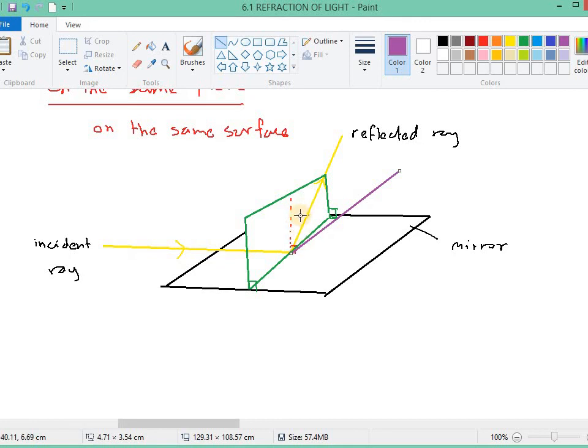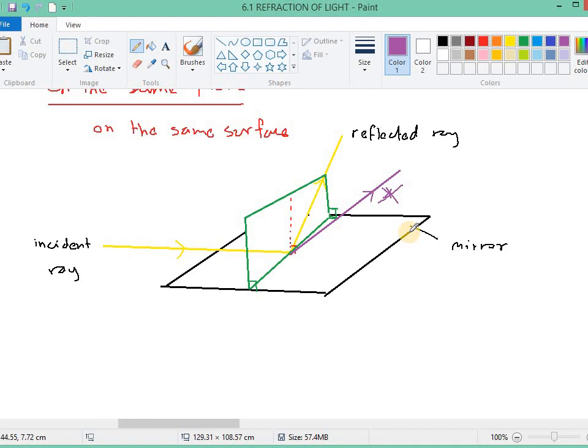It will not happen that way. This one is wrong. All the incident ray, reflected ray, and normal lie on the same plane, on the same surface.